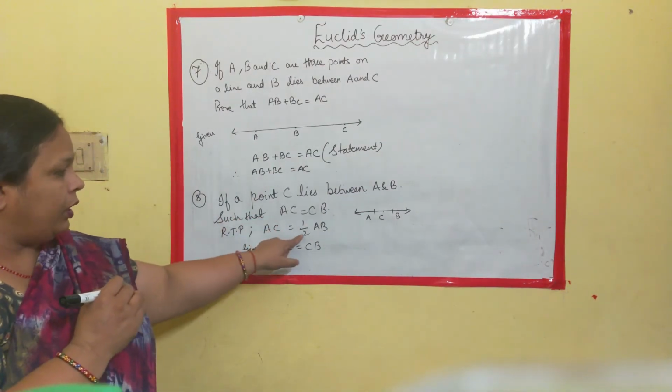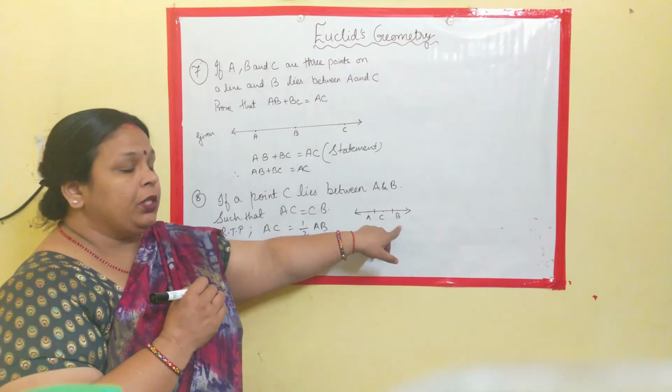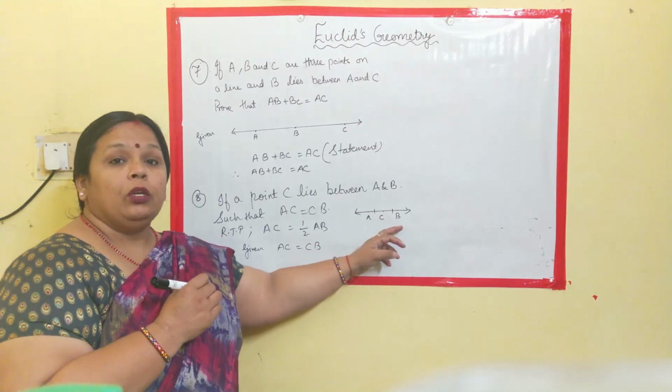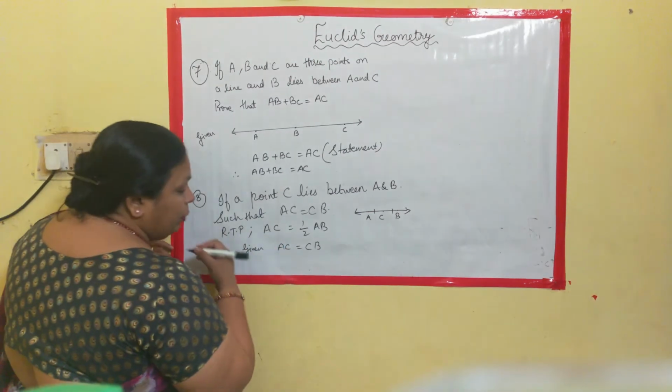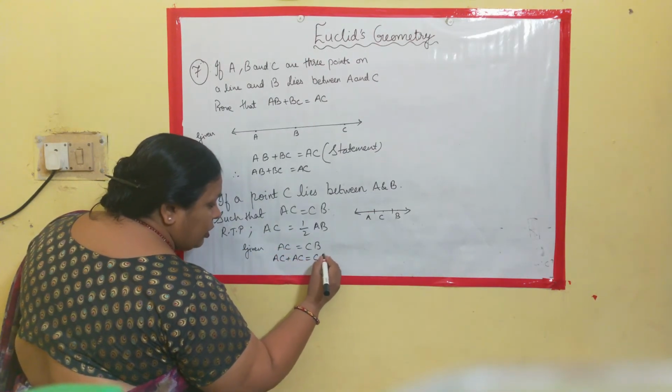Observe it. If you take this whole segment here, that is twice AC, as AC is equal to CB, both are equal. If you write AC twice, it will come as twice AC is equal to AB. Now, how to get it in the picture? We need to add AC plus AC on both the sides.